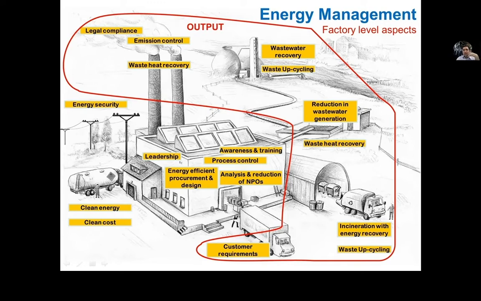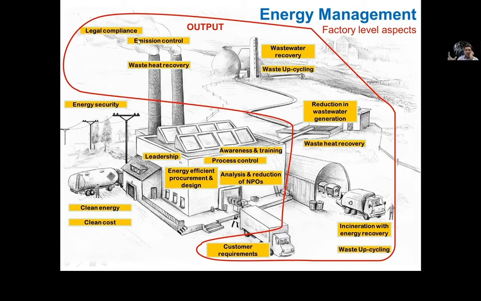How can this wastewater be upcycled or recycled? So wastewater recovery, then waste heat recovery from the emissions, improving the quality of emissions. So putting up the filters there to improve the emission controls and also ensuring legal compliance.